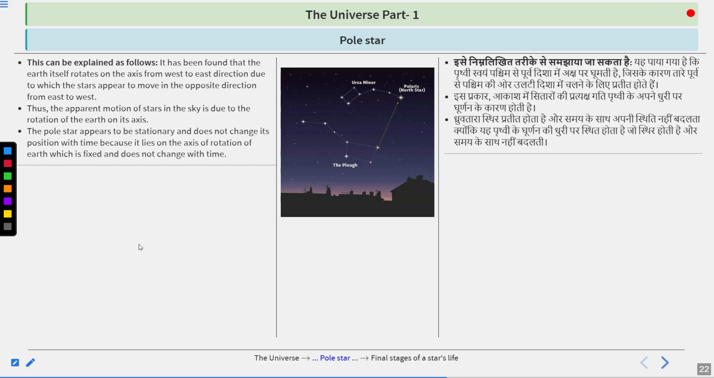The pole star appears to be stationary and does not change its position with time because it lies on the axis of rotation of the Earth, which is fixed and does not change with time. So that's why it appears fixed, because it lies above the Earth's north pole, and the Earth's north pole is not changing its position with time. So that's why it appears stationary. And the others are not, so they appear to revolve around the Earth in the east to west direction.